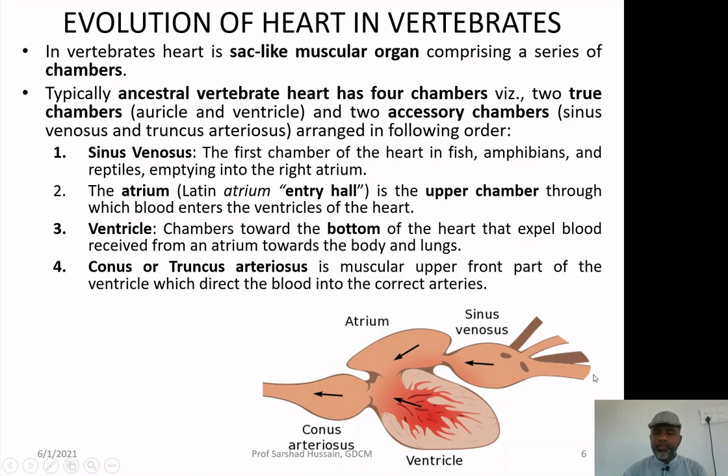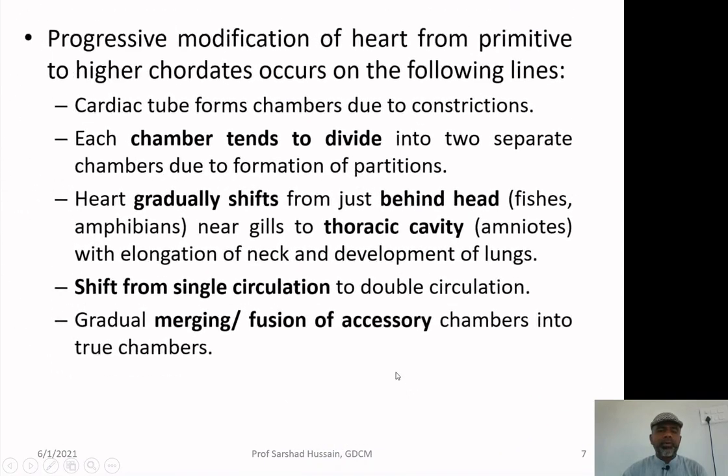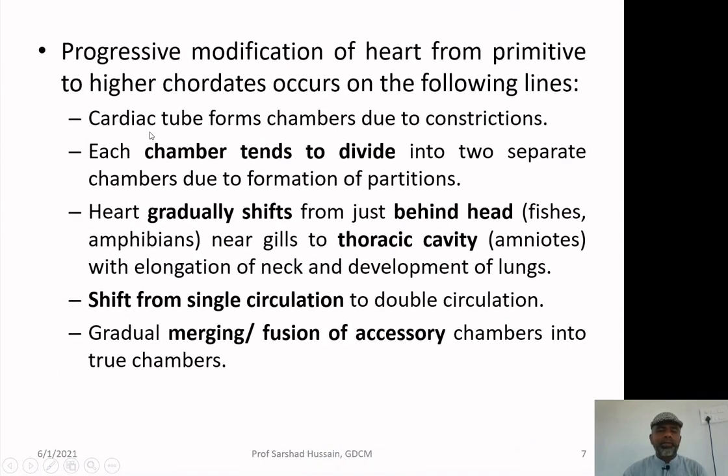Like if this was a blood vessel and it has enlarged and then is constricted over there to form this chamber, then again enlarged and constricted to form another chamber. This is what I mean in the first line, that the cardiac tube forms chambers due to constrictions.